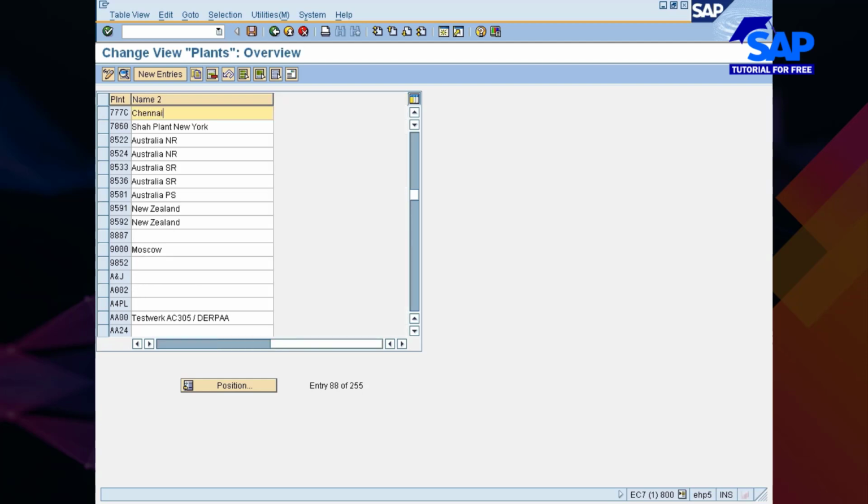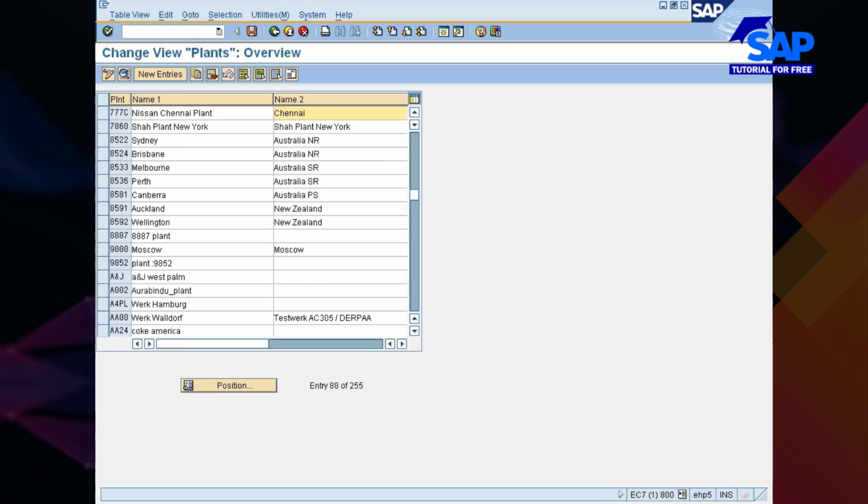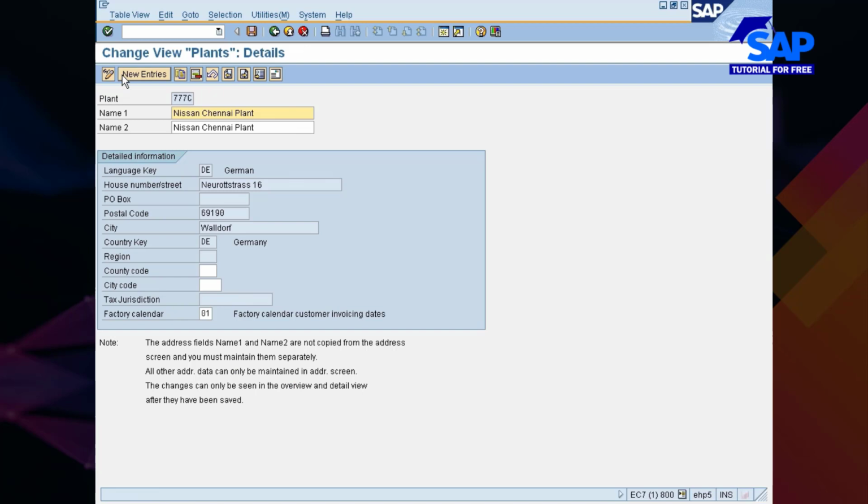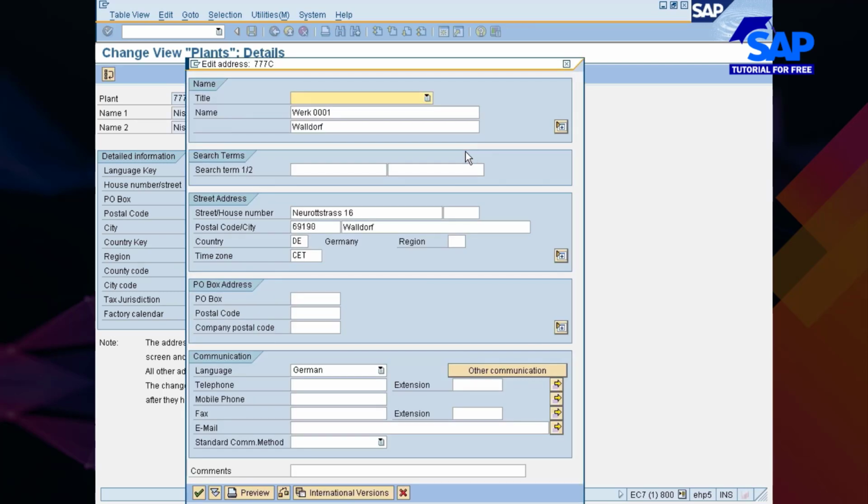So here I'll just give the description. Maybe I can use the same description. Select it and go with the details. Here you see in the address information there is still something which is not correct. I'll just go to address details to maintain it properly. Once you go there, I will be changing the name once again properly.